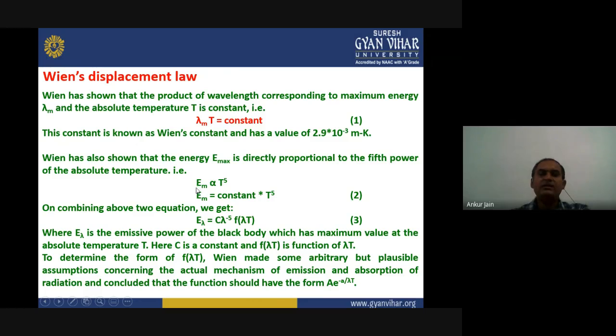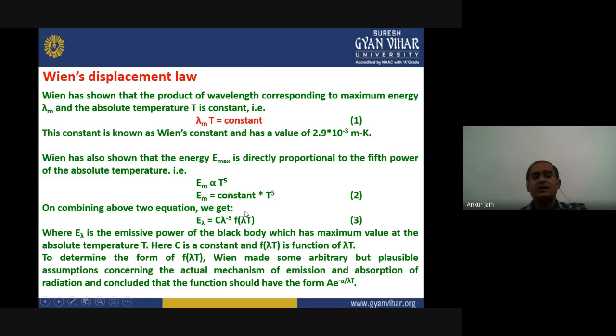Now if we combine equation 1 and equation 2, we get E lambda equals C into lambda to the power minus 5 into F of lambda T, that is, a function of the product of lambda and T, where E lambda is the emissive power of the black body at absolute temperature T, and here C is a constant, and F of lambda T is a function of lambda T. Okay, now if we want to determine this F of lambda T, Wien followed some procedure for this.